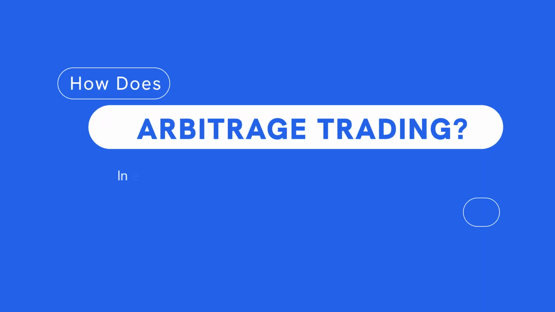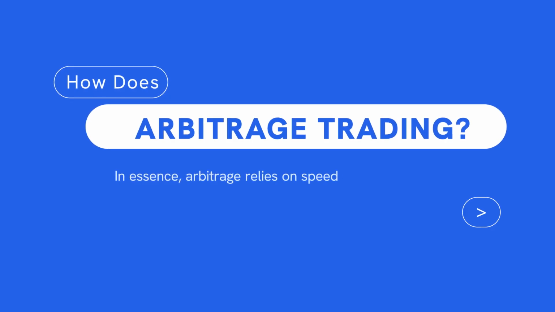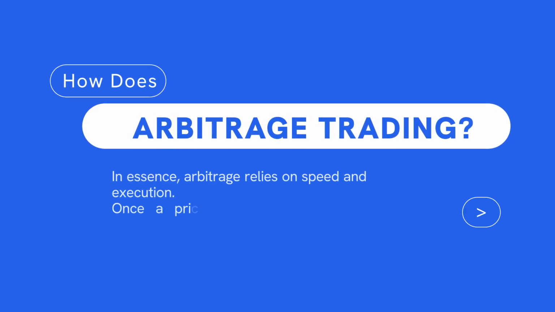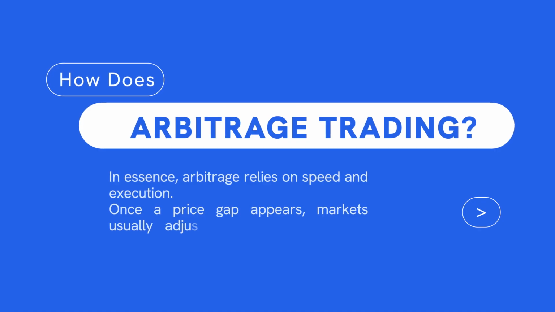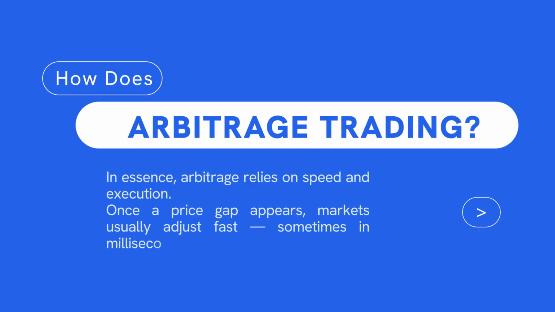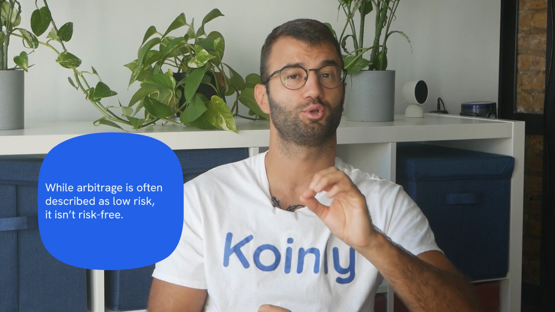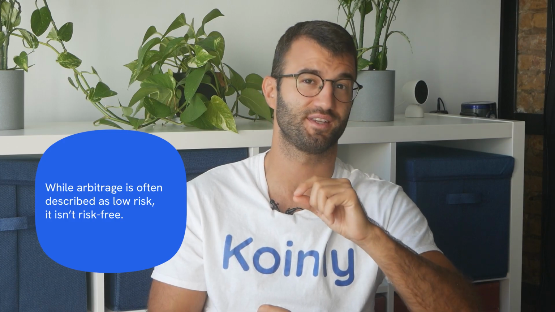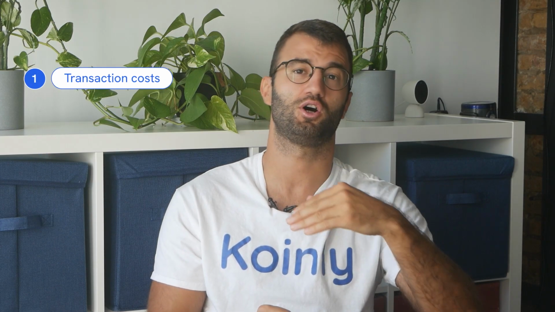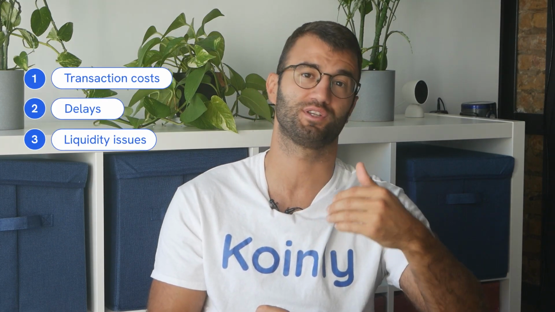So how does this work? In essence, arbitrage relies on speed and execution. Once a price gap appears, markets usually adjust fast, sometimes in milliseconds. Many traders therefore use algorithms or bots to identify and execute trades automatically. While arbitrage is often described as low risk, it isn't risk-free. Transaction costs, delays, and liquidity issues can all reduce or eliminate potential profits.